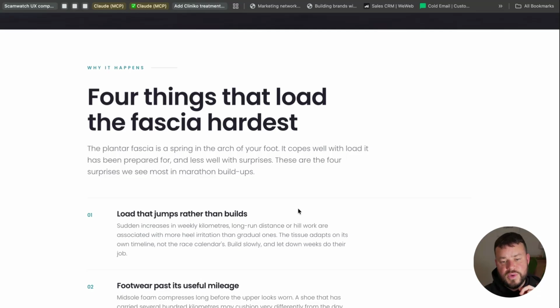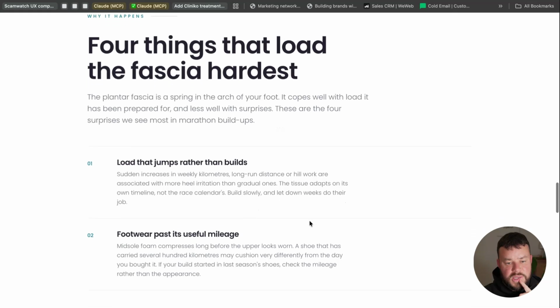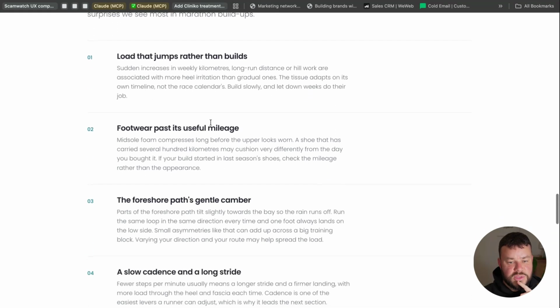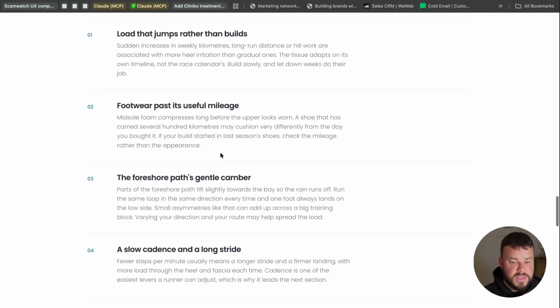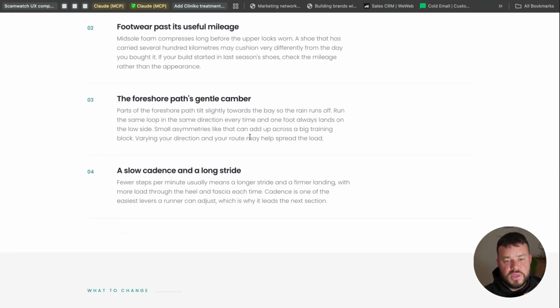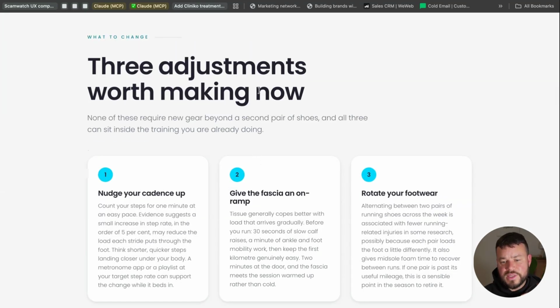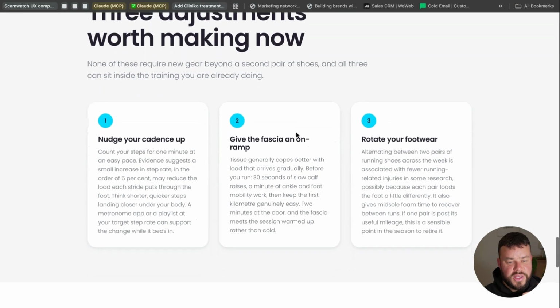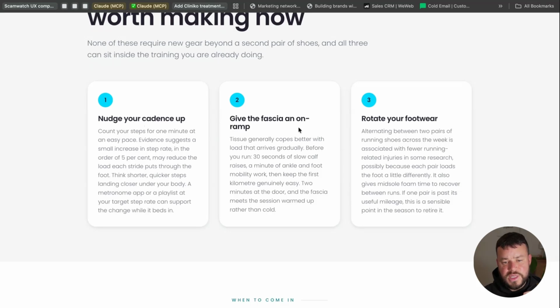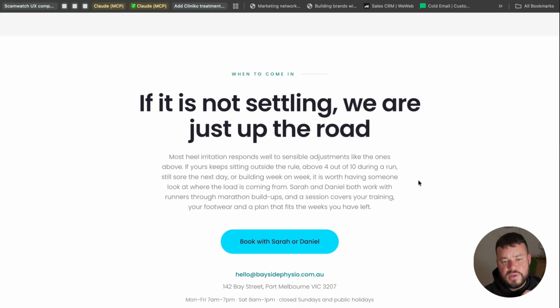Alrighty, so it's leading with the tips up front, the most important things that you need to know, and now it's heading into why it happens. So 4 things that load the fascia the hardest. A load that jumps rather than builds, footwear past its useful mileage, a foreshore, a slow cadence and a long stride. And then it's talking about some of the adjustments that we need to make to our training. So nudge up the cadence, give the fascia an on-ramp, and then rotate your footwear. And a really clear call to action that if it's not settling, we're just up the road.